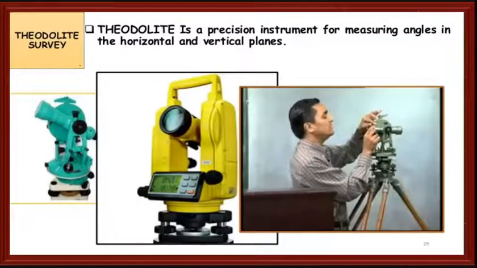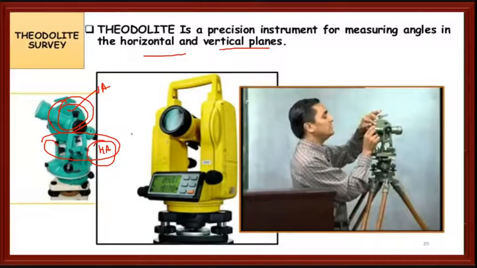This is the theodolite. Theodolite is the instrument for measuring angles in horizontal and vertical planes. If you see here, we have a graduated scale where we can measure the vertical angles, and on a horizontal basis we have another graduated scale where you can measure the horizontal angles.